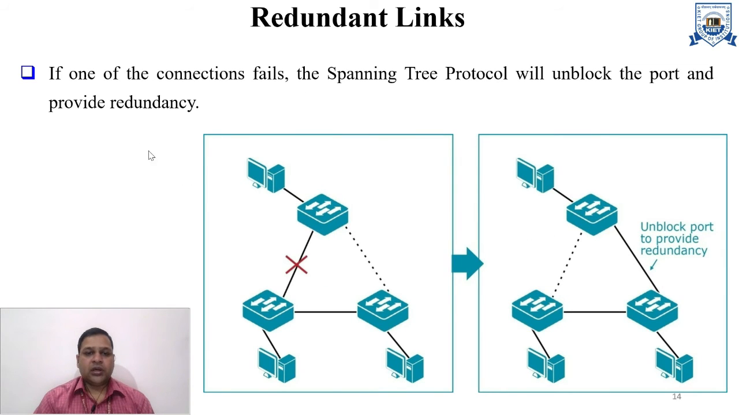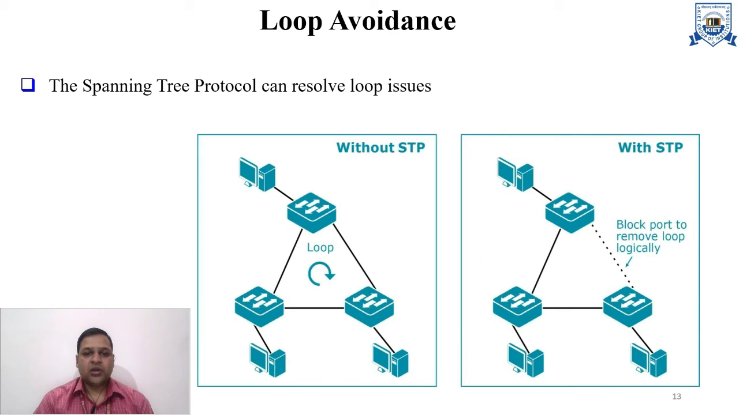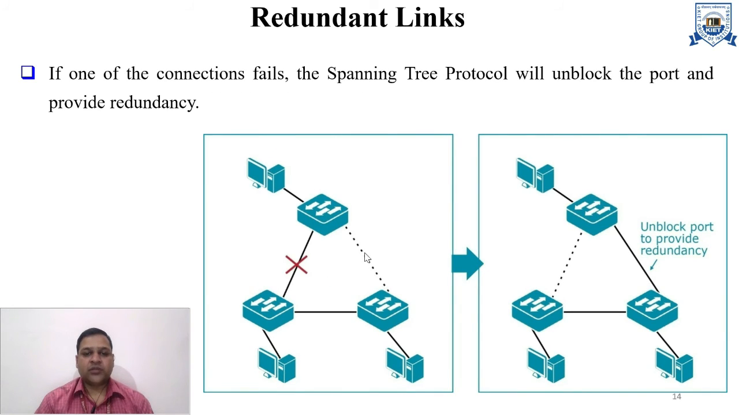Now, the redundant link. Suppose a physical link goes down; the blocked link will then be unblocked so that communication continues properly. If one of the connections fails, the STP protocol will unblock the port and provide redundancy. So basically, with the STP protocol we get loop avoidance by logically blocking the physical link, and we can also unblock the link if any physical link fails.